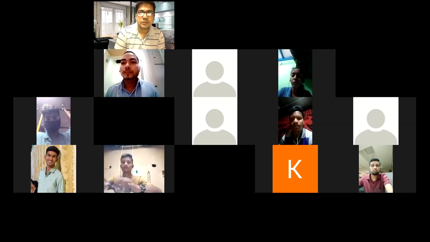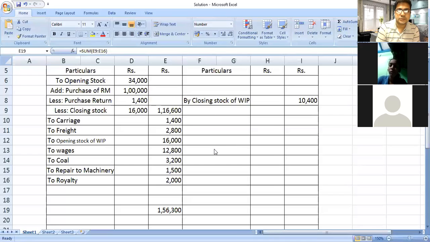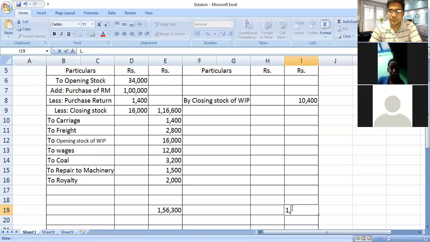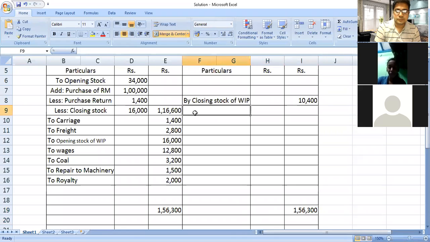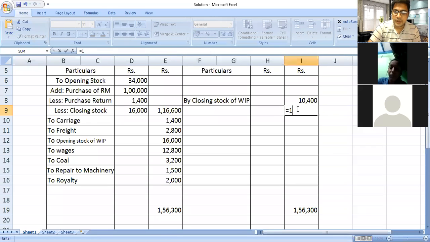Okay, after recording the debit side total, from this we will deduct this 10,400. We will write here on the credit side also 1,56,300 and the remaining value you have to find out: 1,56,300 minus 10,400.